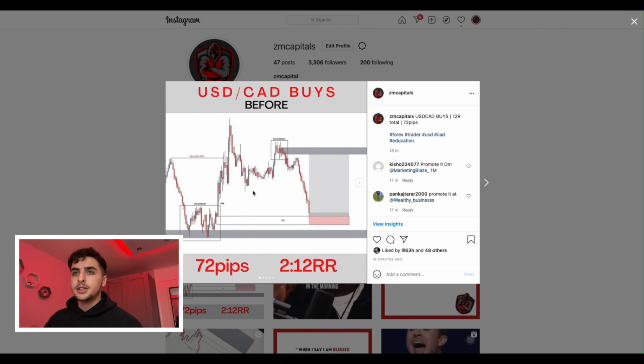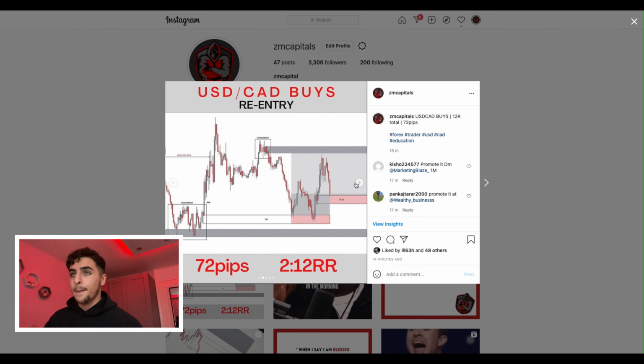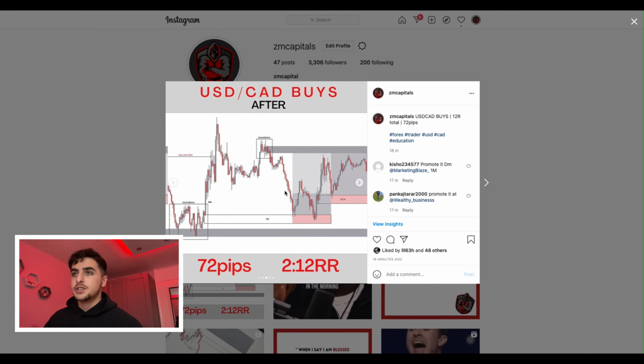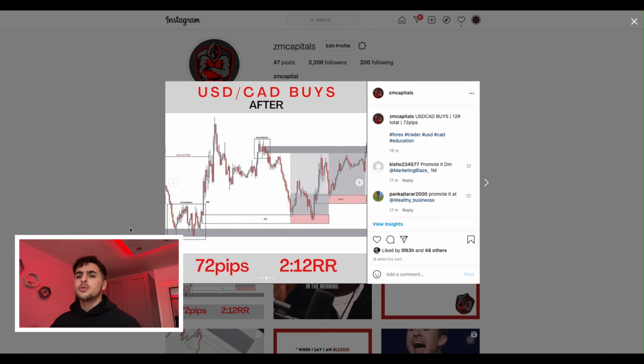Now, first thing I want to do for this video is go over this trade that I took this week on USD CAD. We scaled in 2 positions into this long. We took an entry right here and we took a re-entry right there, and as you can see, smashed our take profit. We secured a nice 5% on this trade. Now I know it was a 2 to 12, but once it reached 10 hours, I pulled out, secured a nice 5% for the week. Can't complain, to be honest.